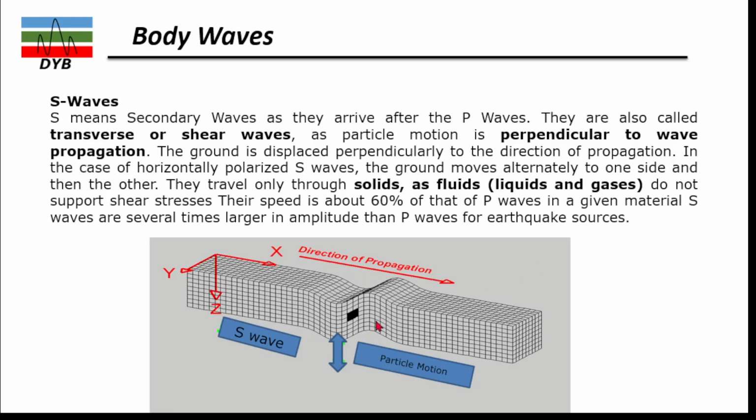And the velocity of these waves is 60% of the P waves. I mean, it's a smaller velocity than the P wave, 60% of the velocity. And when it is produced during an earthquake, they are more destructive.